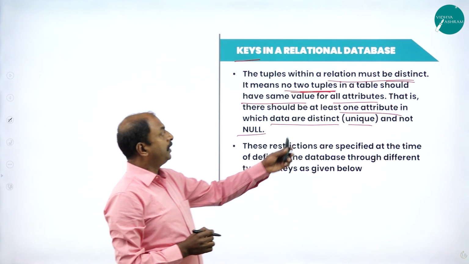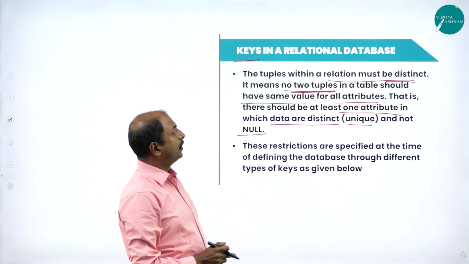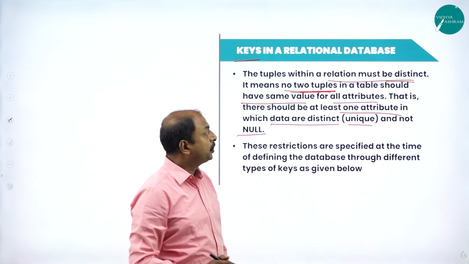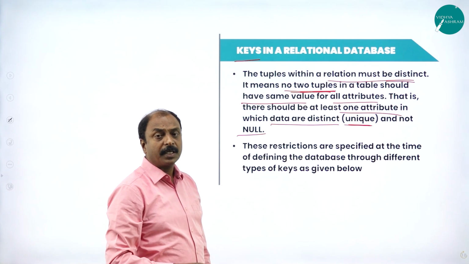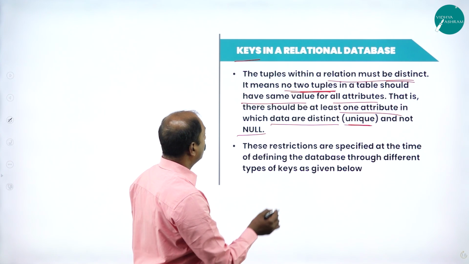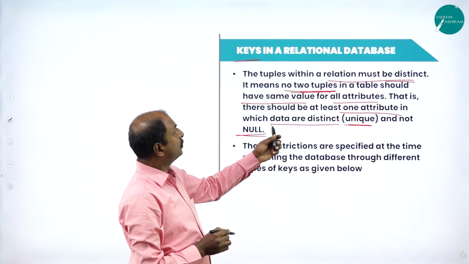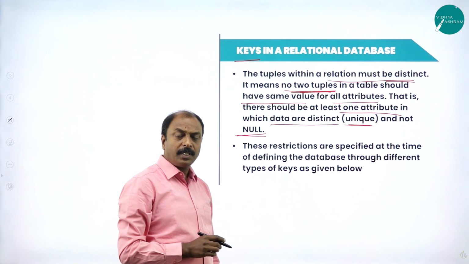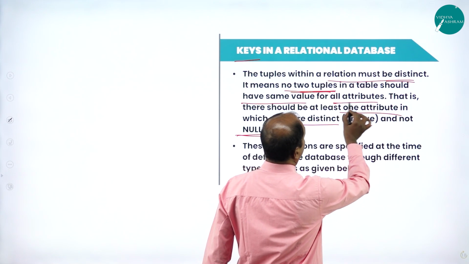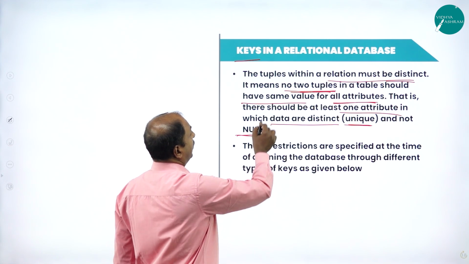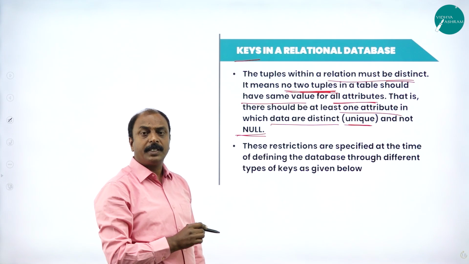In a table, we can have a number of columns, and the values in a column should be unique, meaning they cannot be repeated or duplicated. Not only that, they should not even be null. This is one condition. In a table, we can have a number of columns and attributes, and a number of records, that is, tuples.